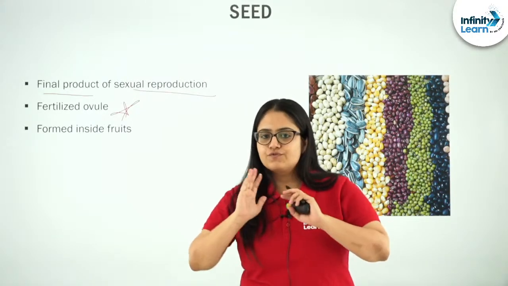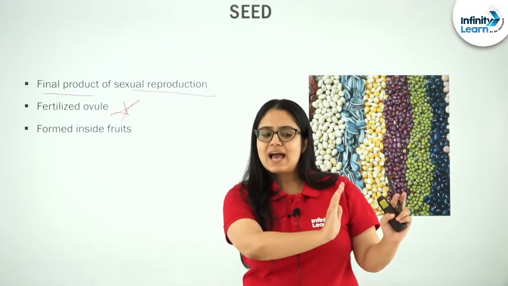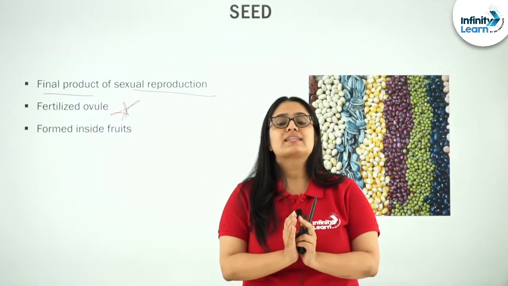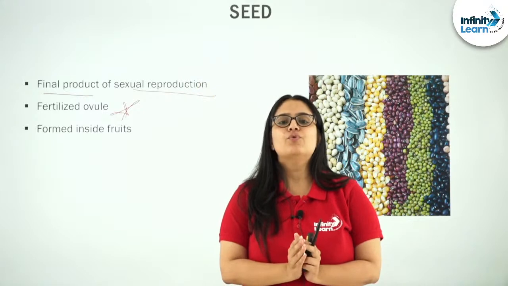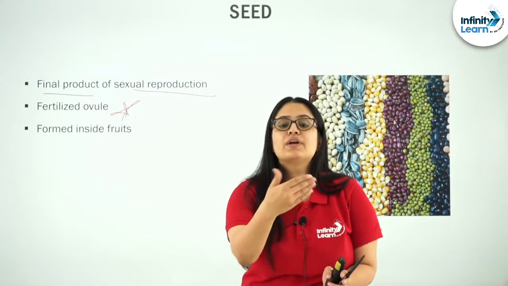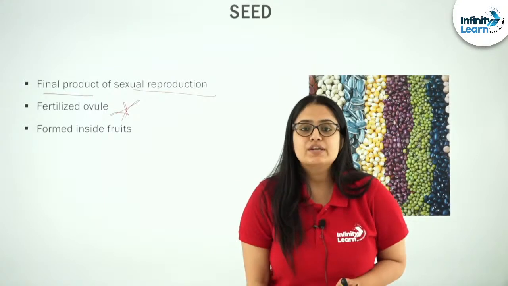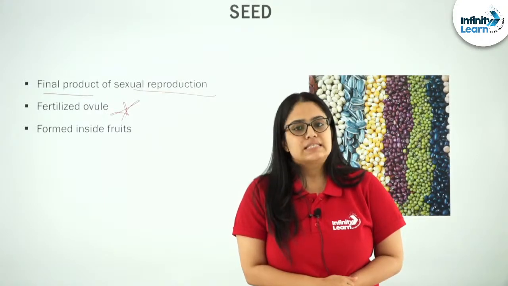So, when there is fusion between male gamete and female gamete inside an embryo sac that is present inside an ovule, what happens? There is a formation of zygote, there is a formation of embryo, and finally there is a formation of seed.